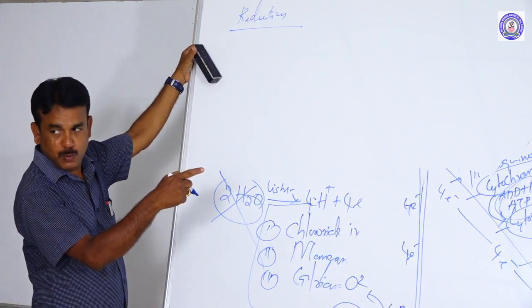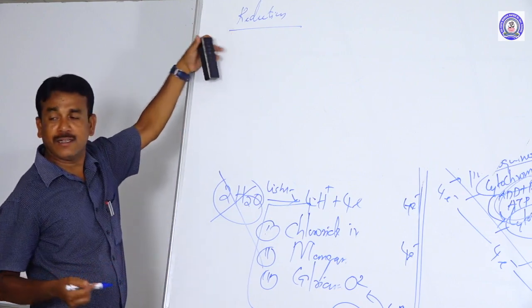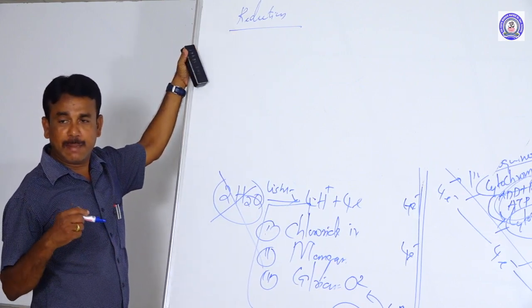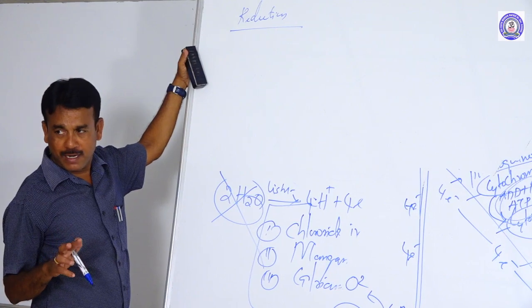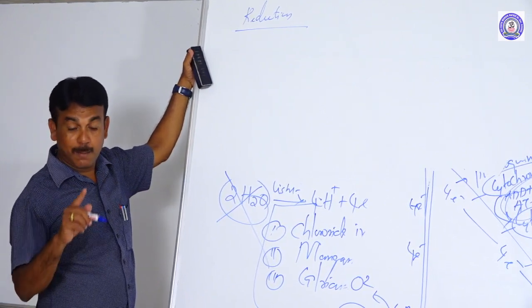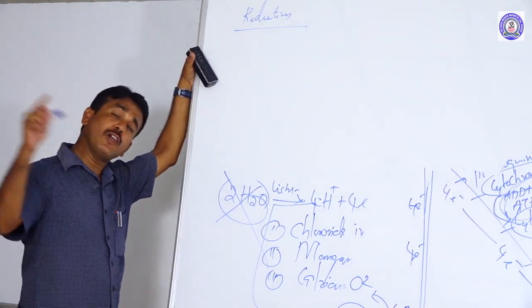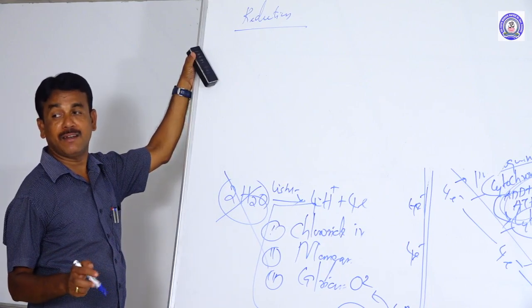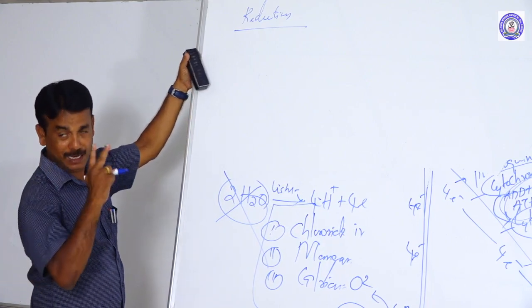Two molecules of phosphoglyceric acid undergo reduction and produce two molecules of glyceraldehyde 3-phosphate. But these two molecules of glyceraldehyde 3-phosphate are obtained within two steps. Can I give the first step?